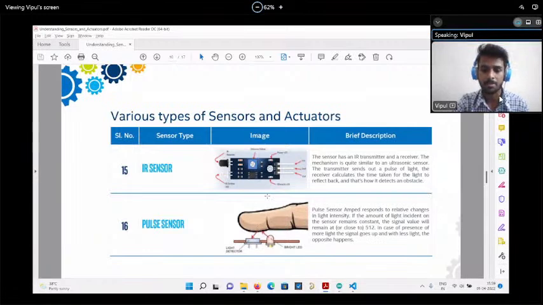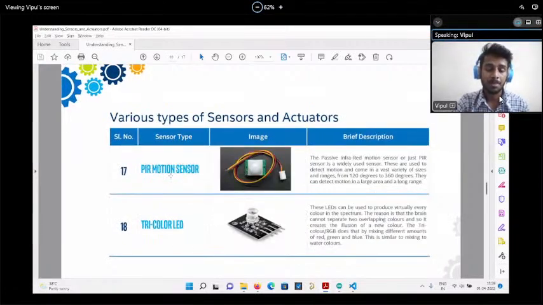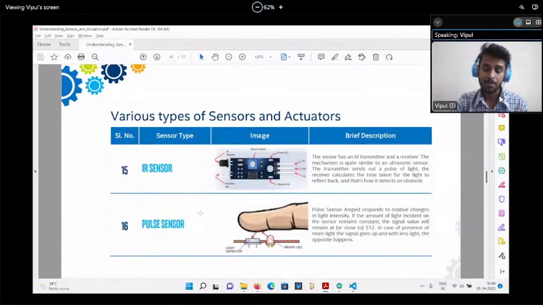Similarly, the pulse sensor will be giving you some analog values. And similarly, the PIR sensor is going to give you two definite values, either high or low. The pulse sensor is giving some amount of information. Each person has a different amount of pulses, right? So it's getting different ranges of pulses. That is why this is an analog sensor.